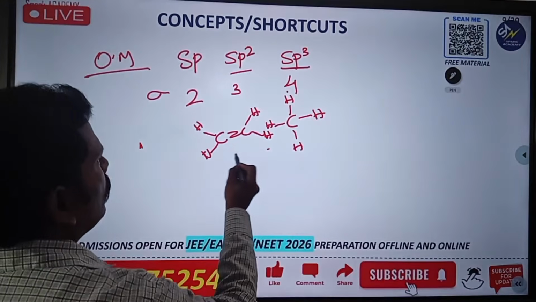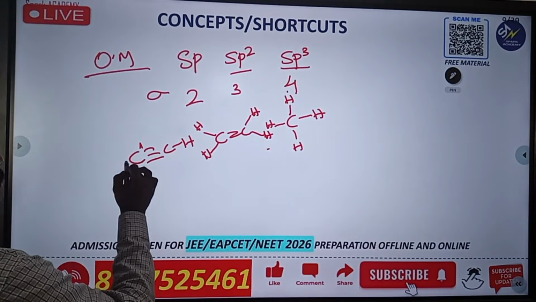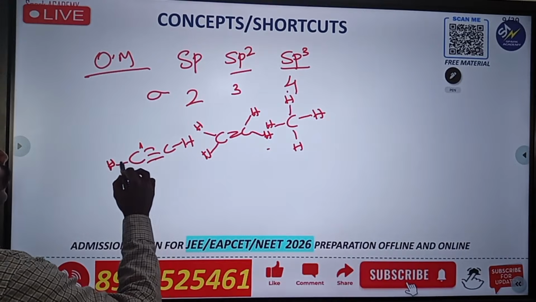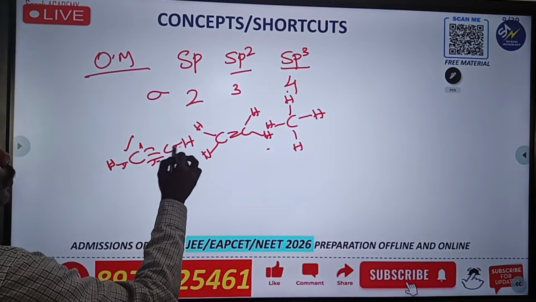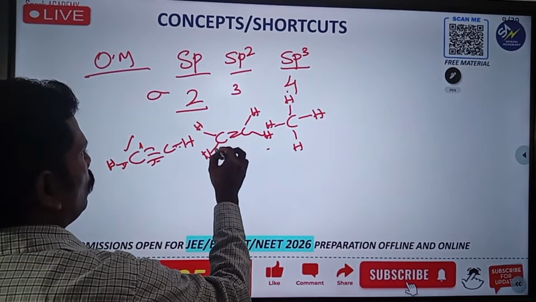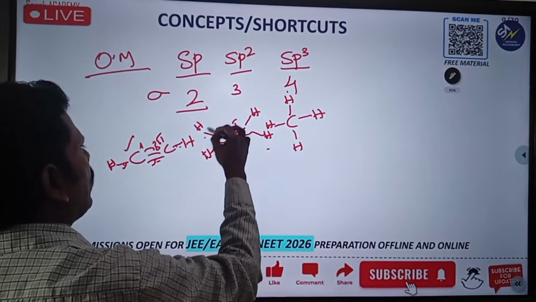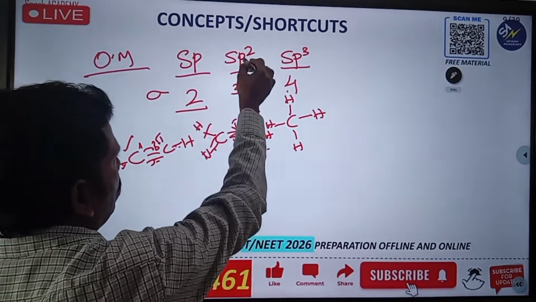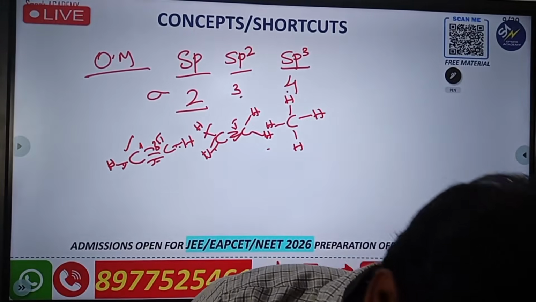See this, Nana. Another one is C triple bond C H, the best test. Here 1, 2 for this carbon, 1, 2 for this carbon, so sp. For the other, 1, 2, 3: this is 5 bonds. So you calculate only sigma bonds. For 3, this is sp2. If all are sigma bonds, that is going to be sp.